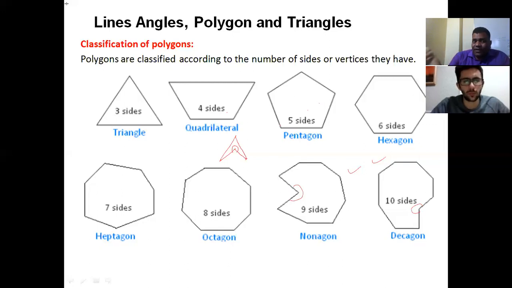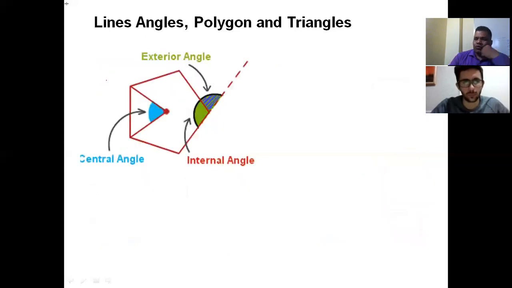But even every polygon could be concave, except this. This cannot be concave because here the sum of all angles is 180 degrees. So how can one angle be more than 180 degrees? So this is not possible. So except the triangle, every polygon can be concave. Is that clear? Yes, yes. Now we'll talk more about the polygons.